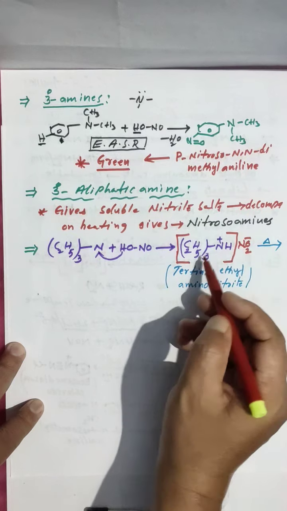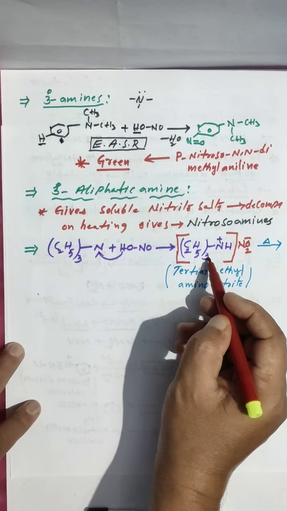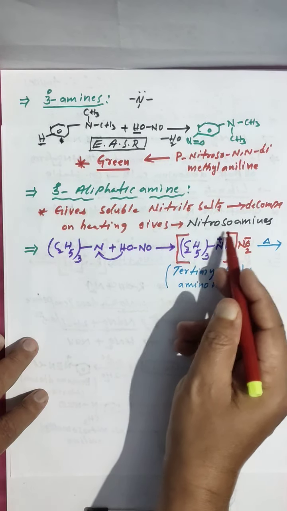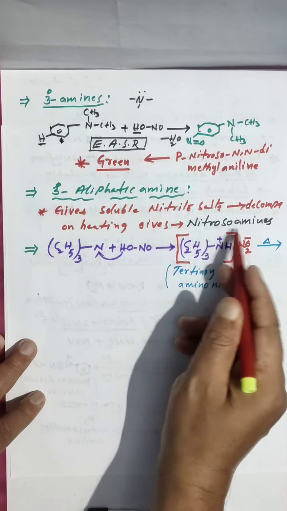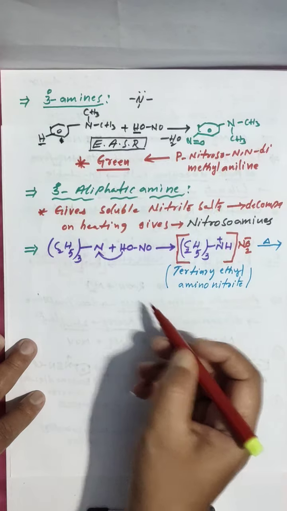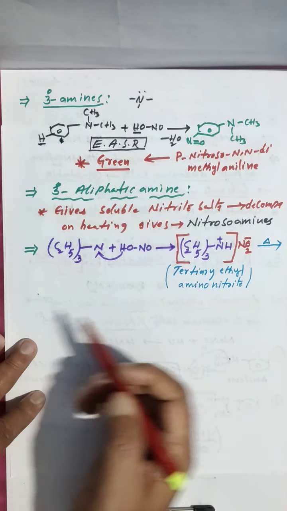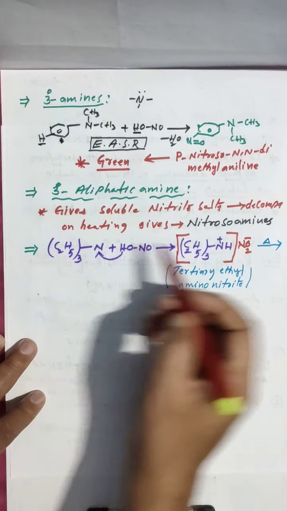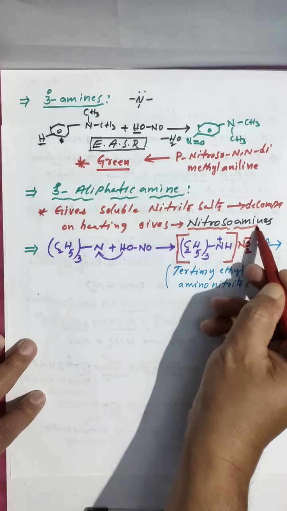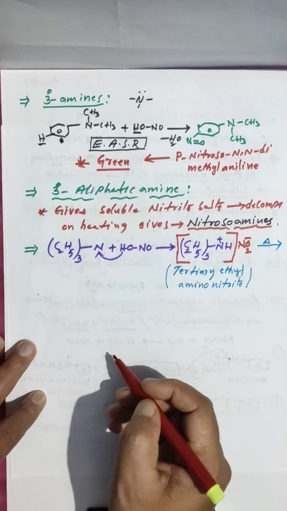Look here, when you are heating, not only nitrosamines, it will give alcohol also. Remember, not only nitrosamines, alcohol also it will give. See here, alcohol we are not forming, only nitroso compounds. But when aliphatic 3 degree you are taking, nitrosamines plus alcohols also you are getting.